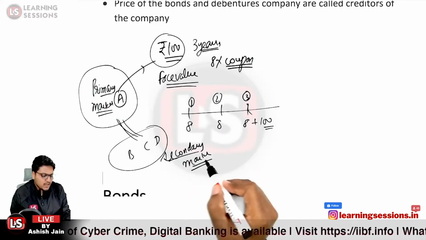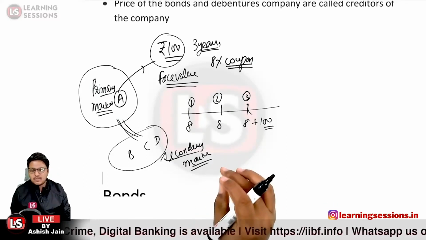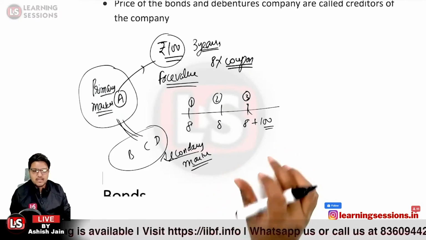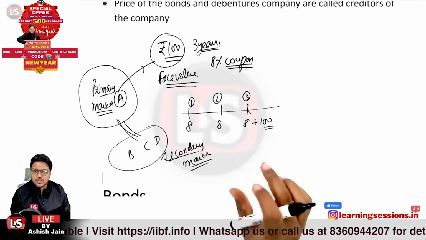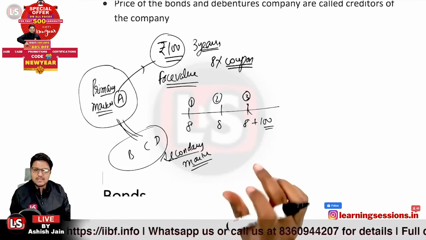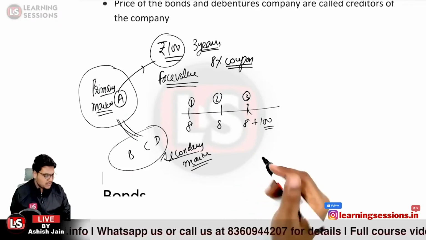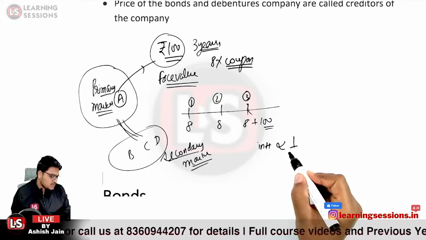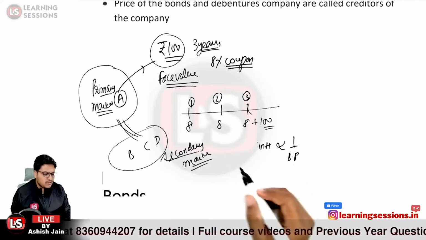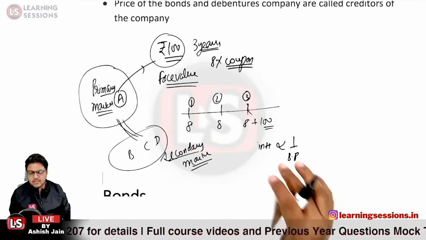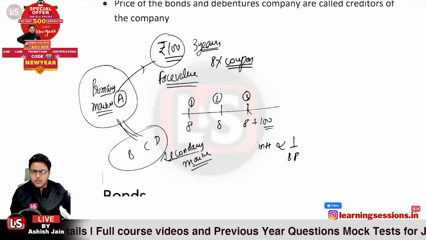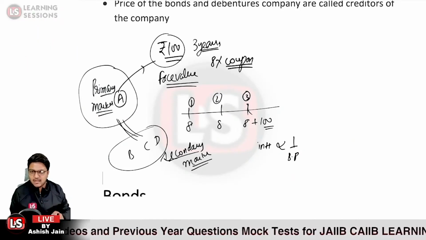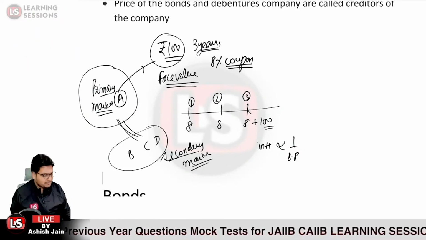And let me tell you a clear-cut solution to the questions over here that is related to the interest rate and the bond price. There is an inverse relationship between the interest rates and the bond prices. What does it signify? It signifies if the interest rate is on the rise, if the interest rate is increasing, then the bond value will decrease. And if the interest rates are decreasing, the bond value will increase.